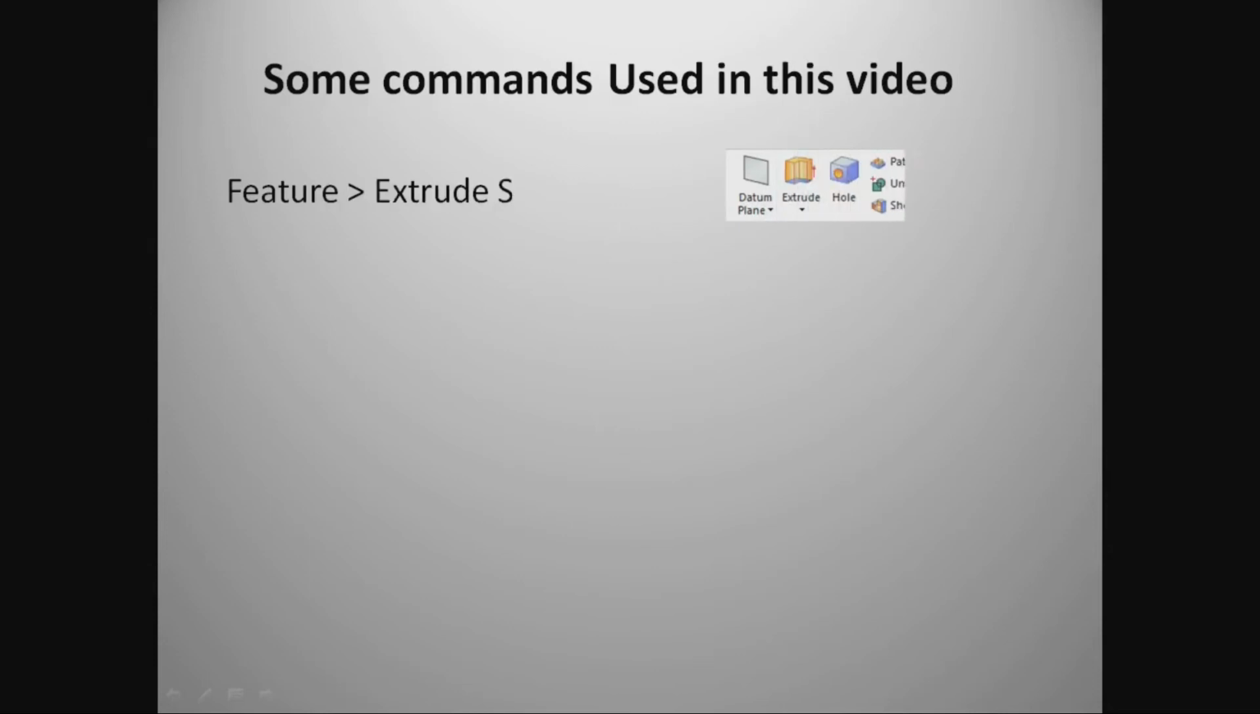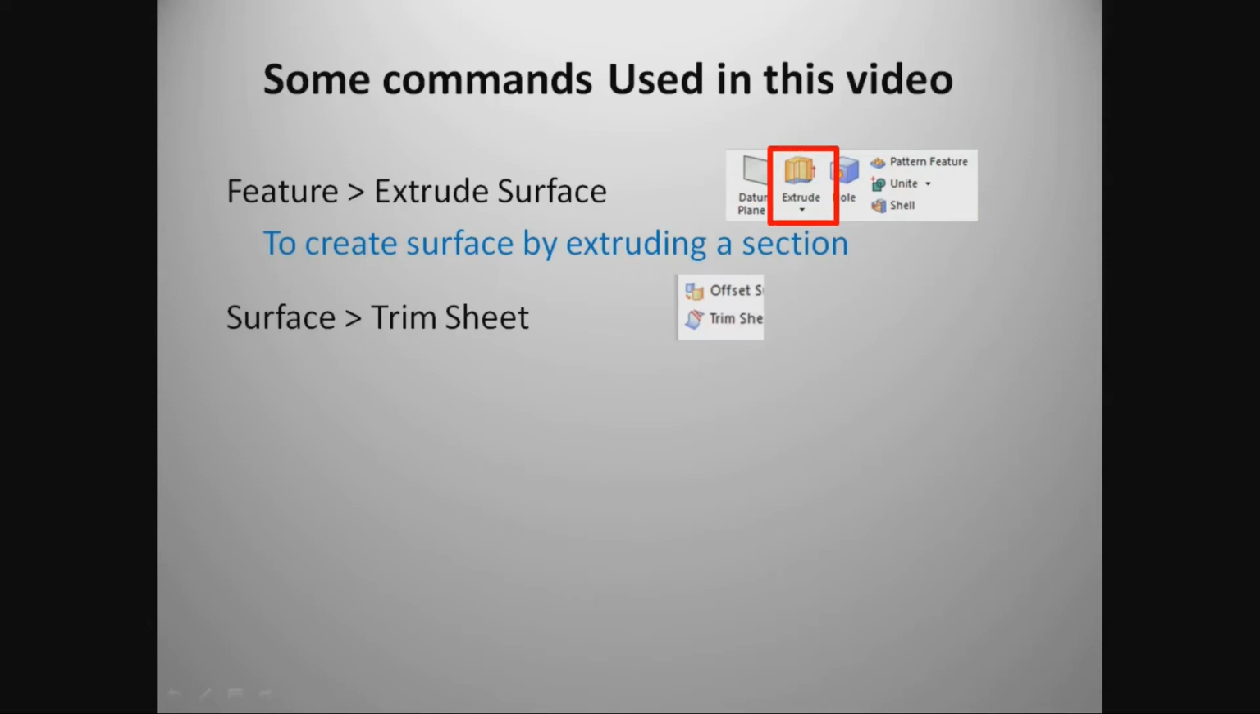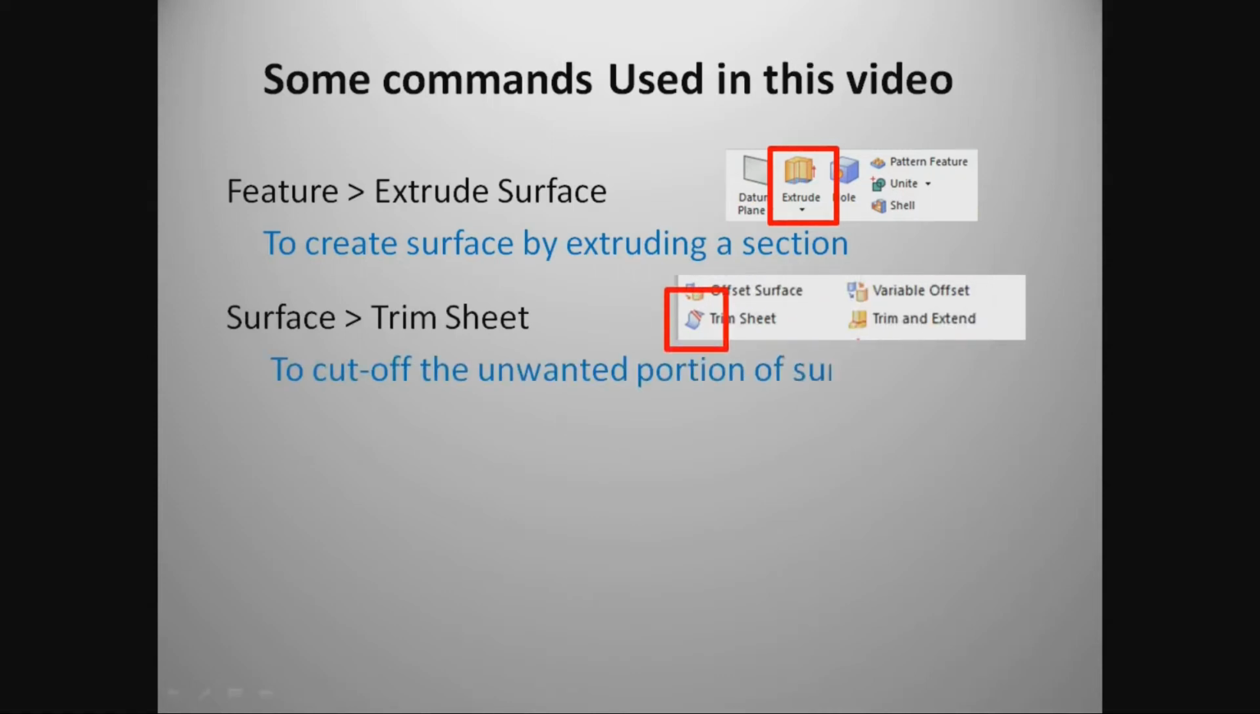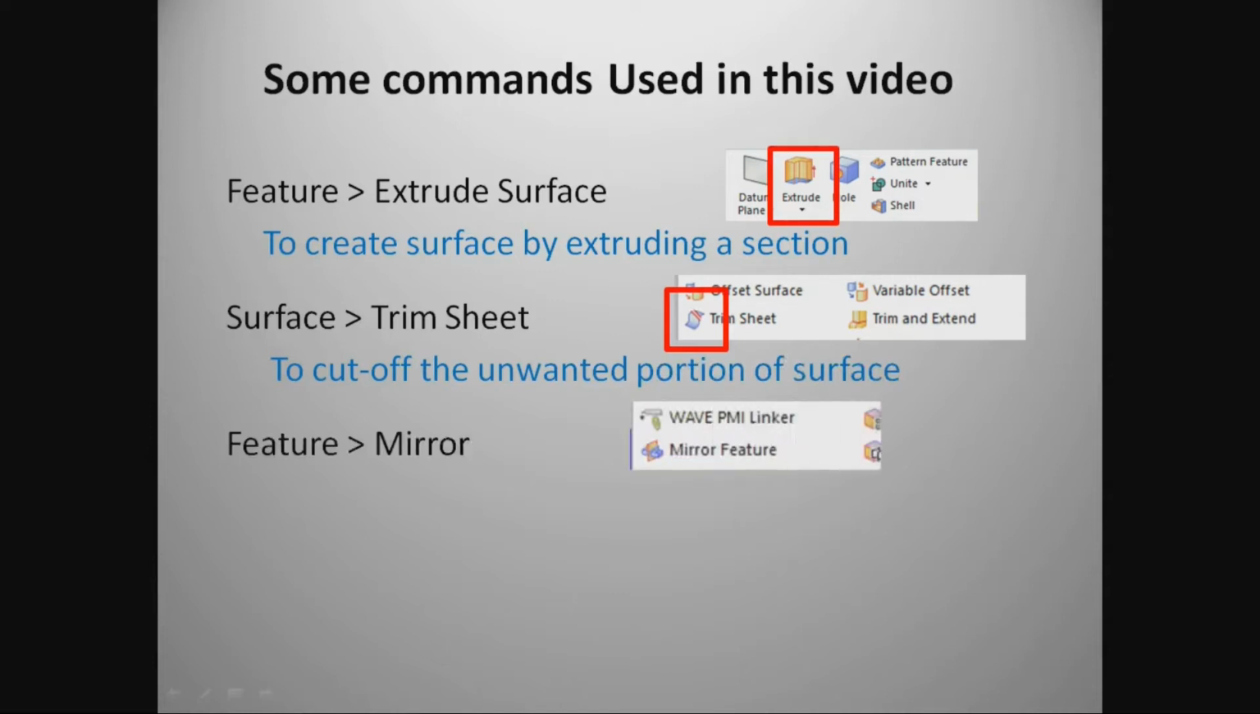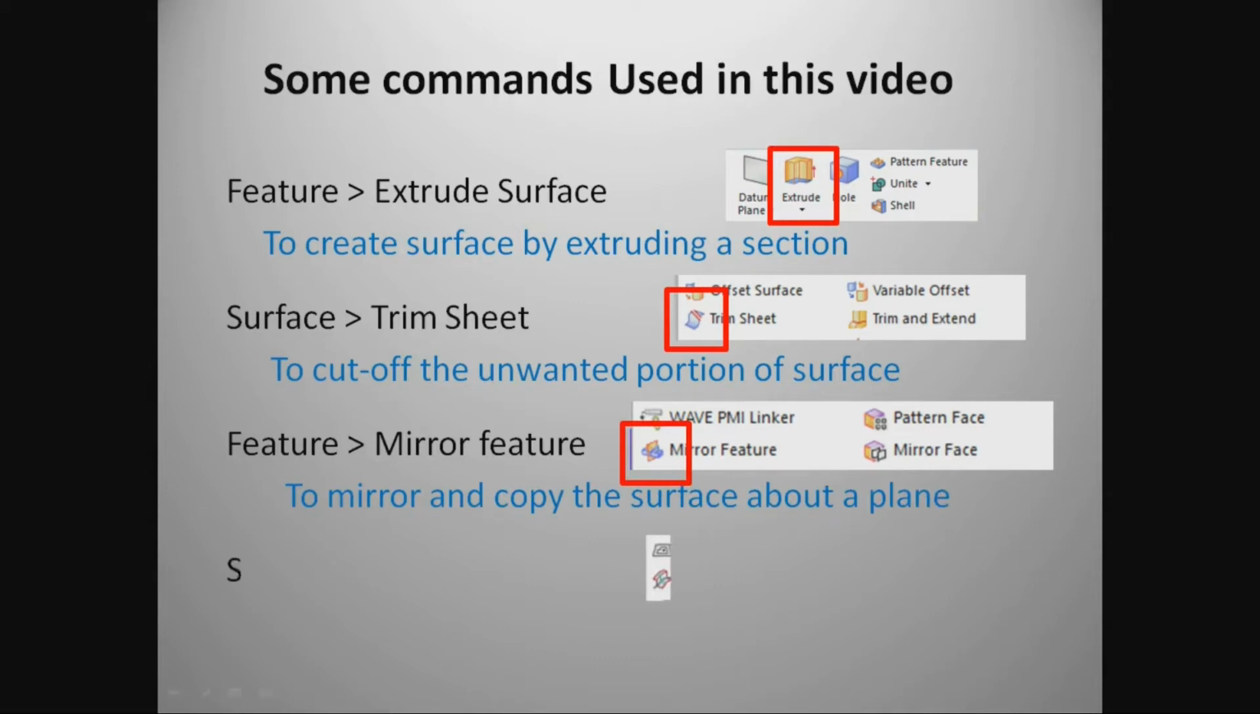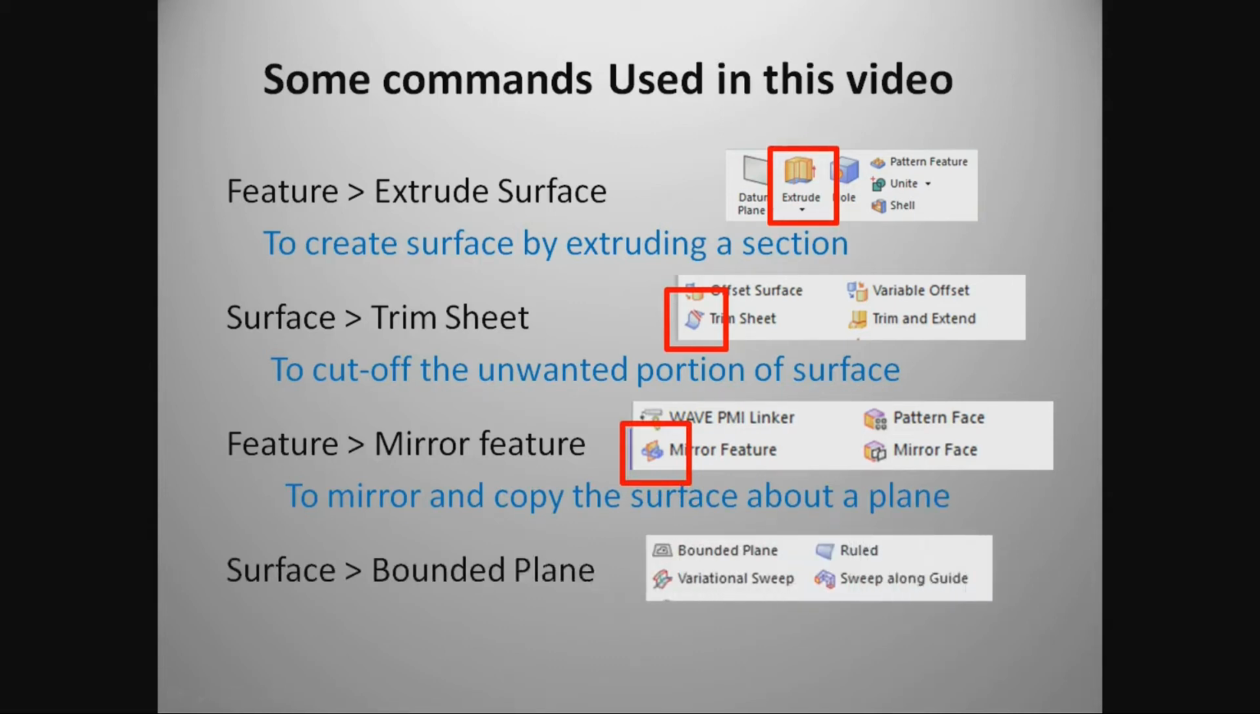Feature, extrude surface. To create surface by extruding a section. Surface, trim sheet. To cut off the unwanted portion of surface. Feature, mirror feature. To mirror and copy the surface about a plane. Surface, bounded plane. To create a planar surface by selecting closed planar curves.